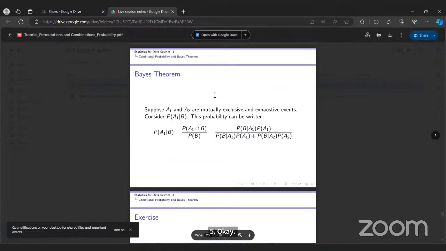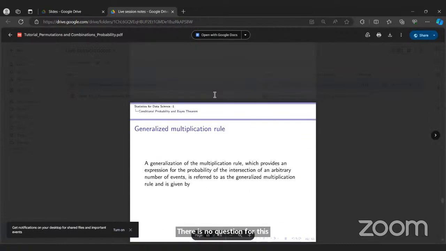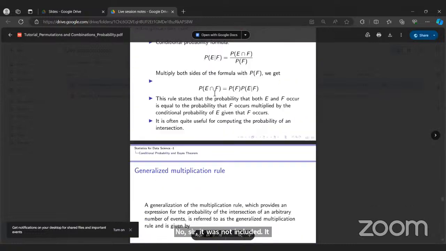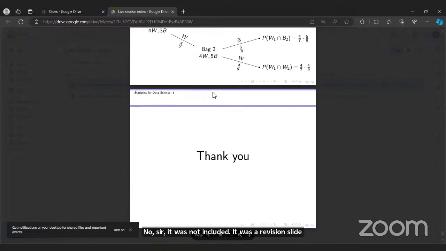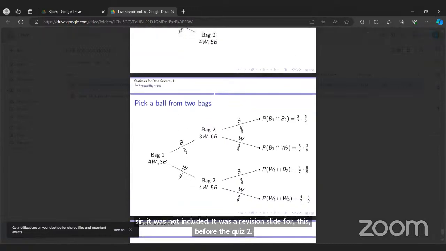There is no question for this. No, sir, it was not included. It was a revision slide before quiz two, on this topic, probability tree. There was no pre-video before these slides. So there is one bag which contains four white and three black, and the probability of choosing a black ball is 3 by 7, and a white ball is 4 by 7.